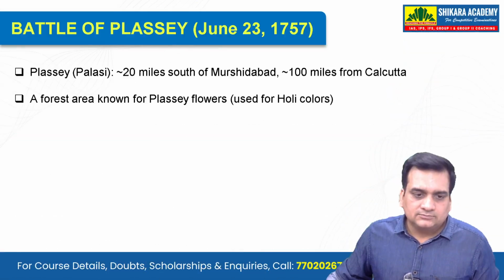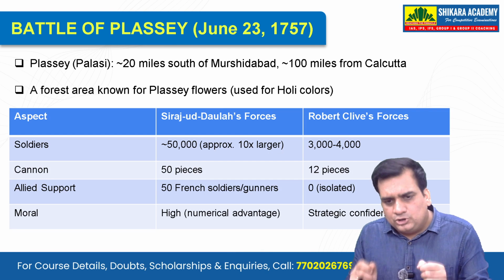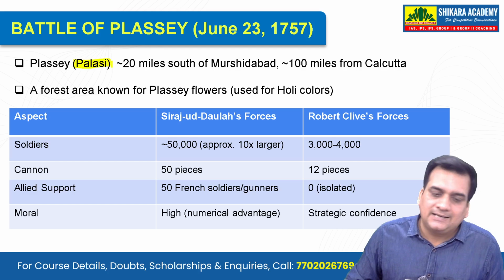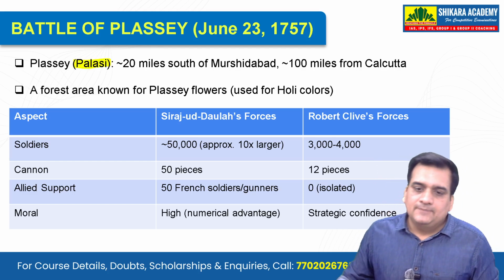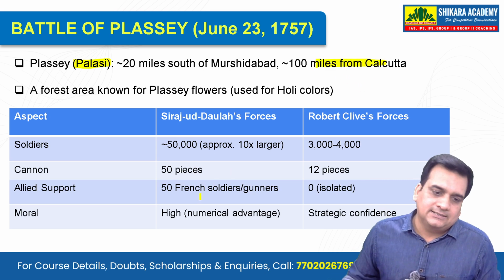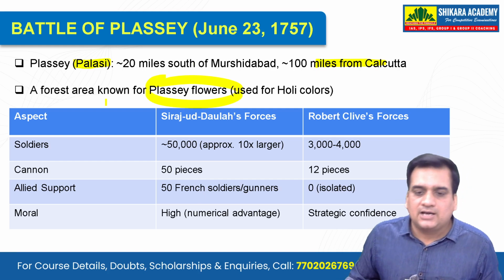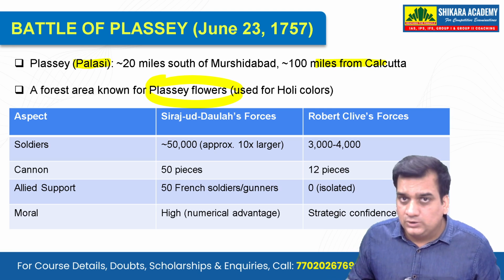Now, if you see, the Battle of Plassey was going to take place on June 23, 1757. So this Plassey is 20 miles south of Murshidabad, that is 100 miles from Calcutta. It's a forest area that is known for the Palash flower. These Palash flowers, saffron in color, are used for holy colors.